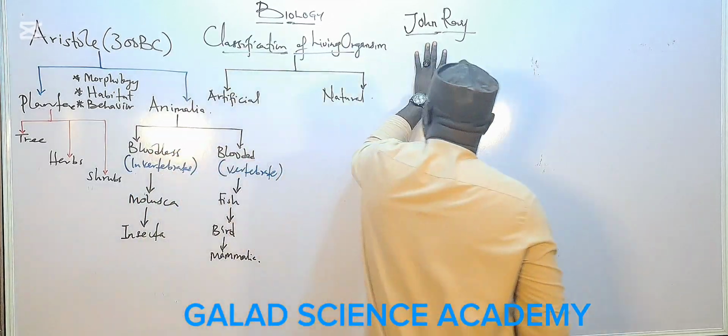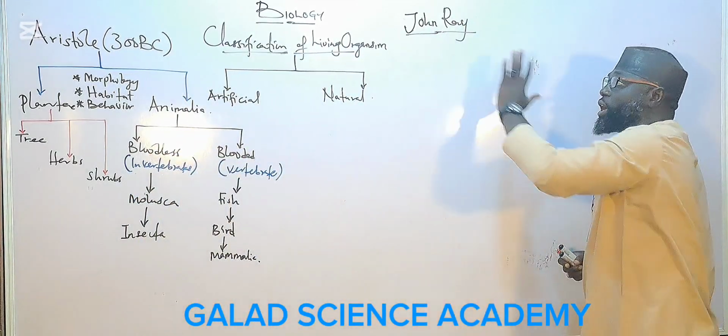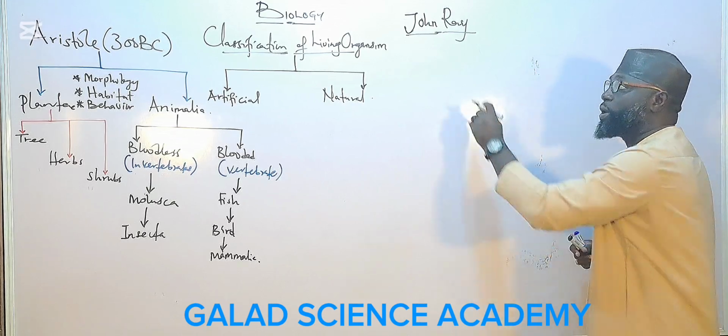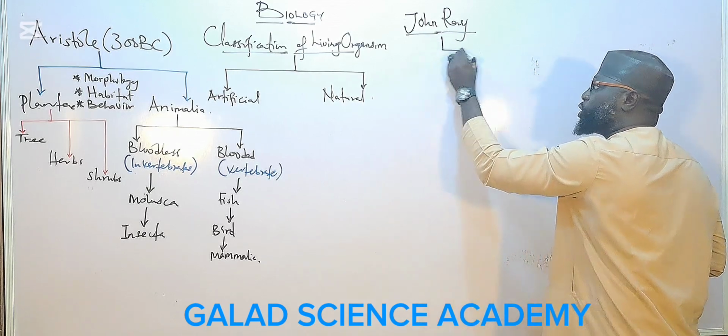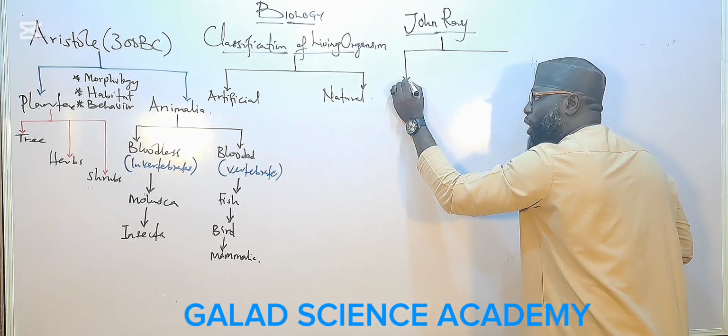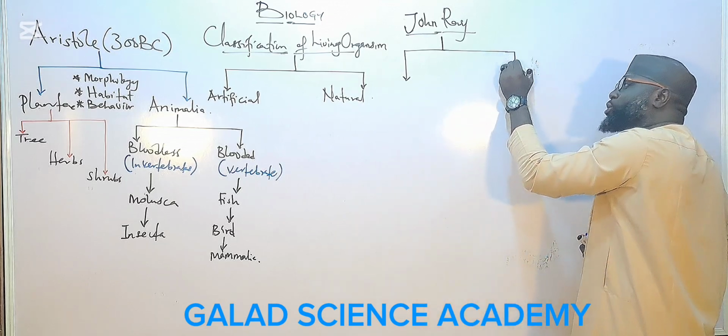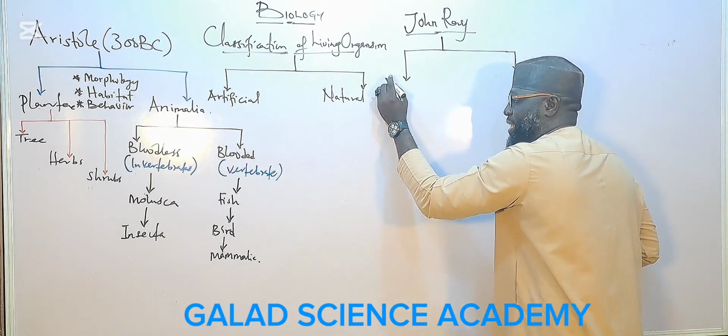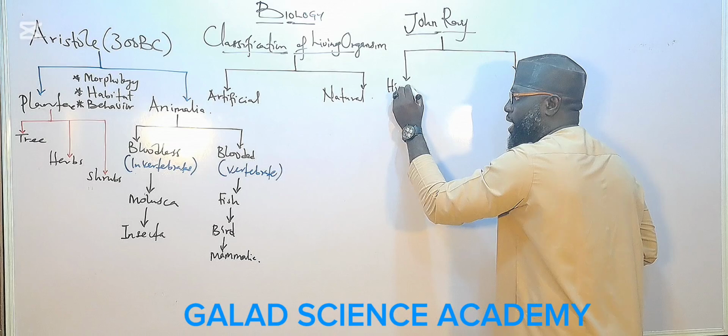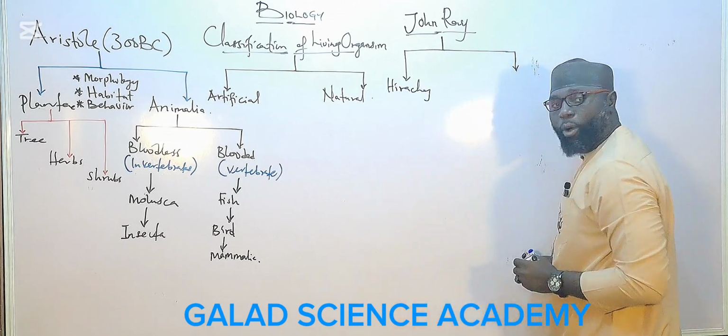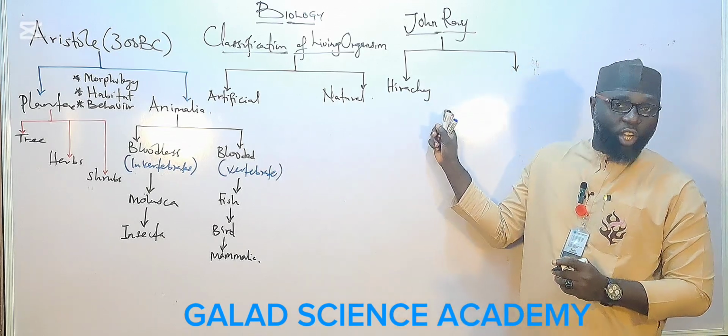The first contribution of John Ray, let me group it into two. The first one talks about the hierarchy of classification.